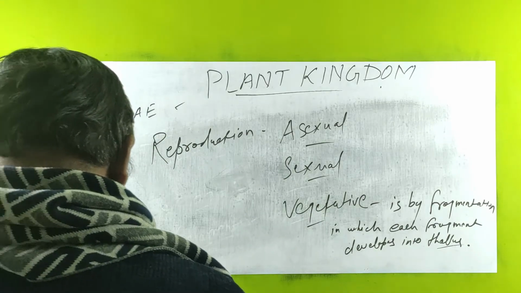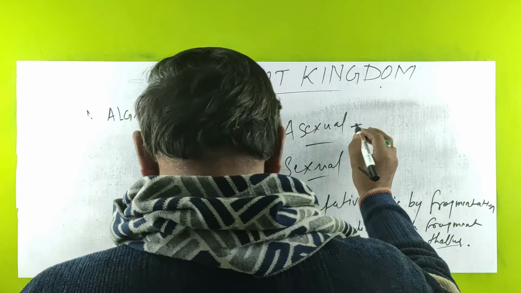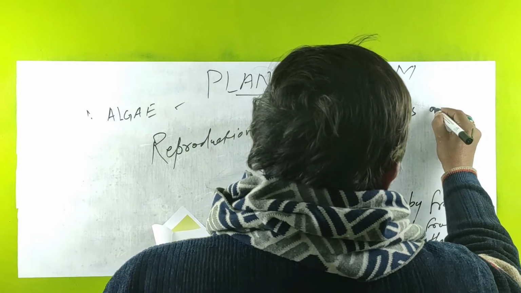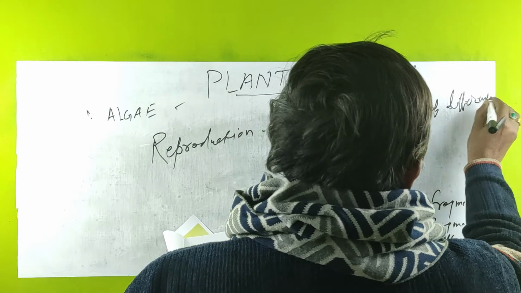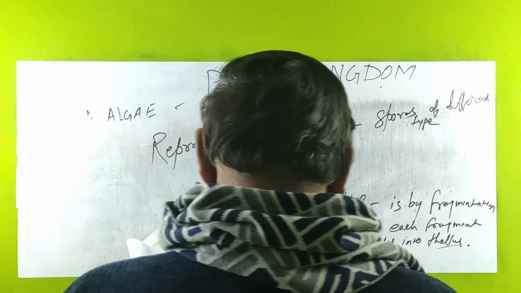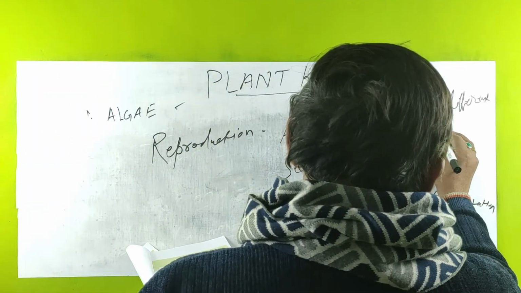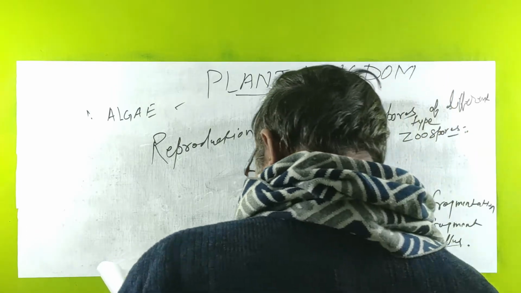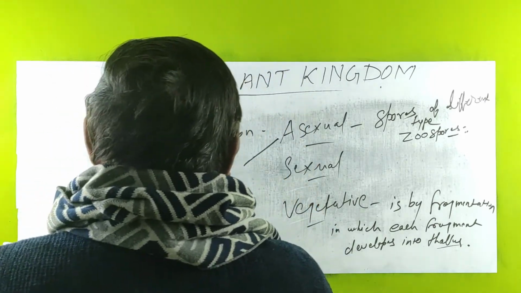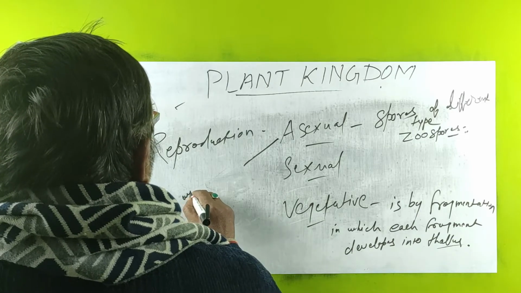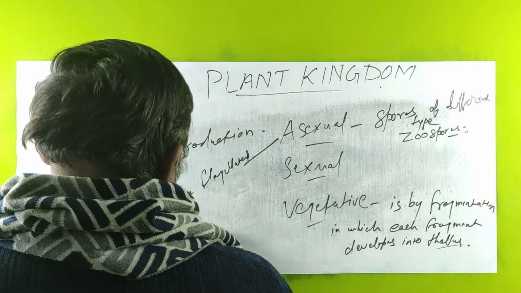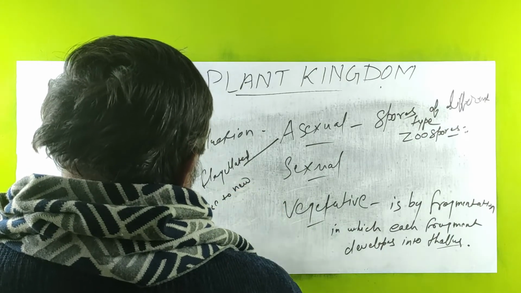And in asexual reproduction, spores of different types form. In asexual reproduction, the spores are commonly called zoospores, which are flagellated and on germination give rise to a new plant.